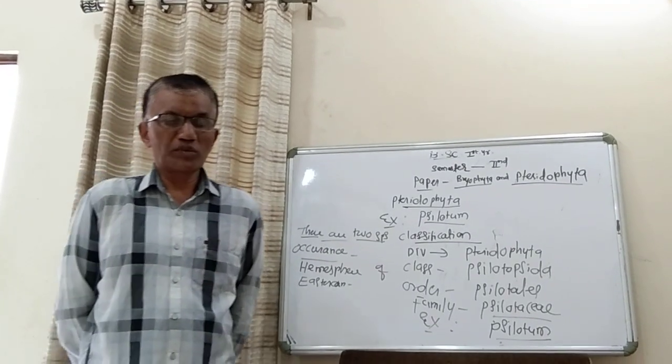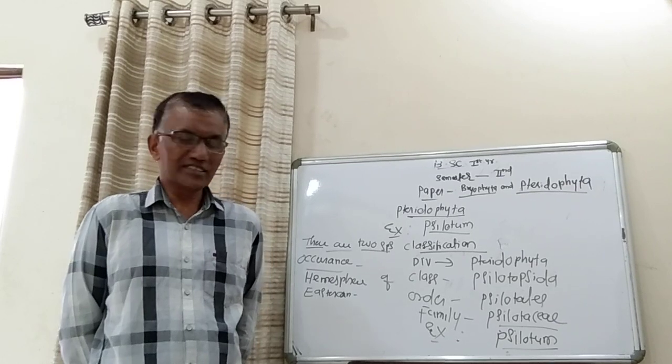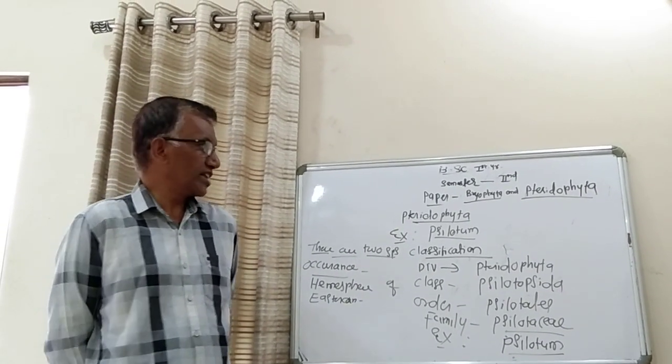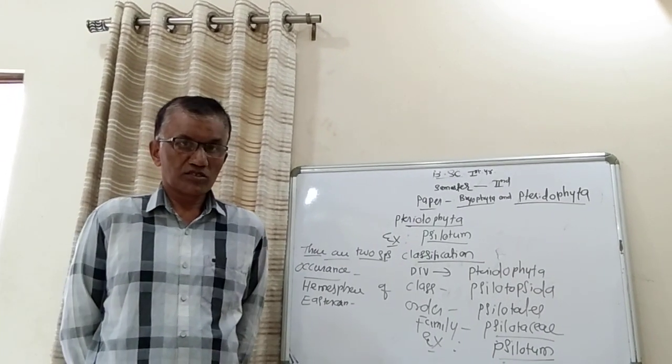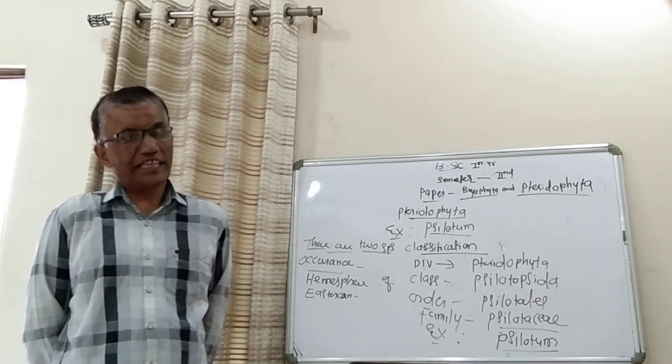So, they are commonly known as the first vascular plants on land. First vascular plants on land. So, Pteridophyta, it is one of the important groups of the plant kingdom.